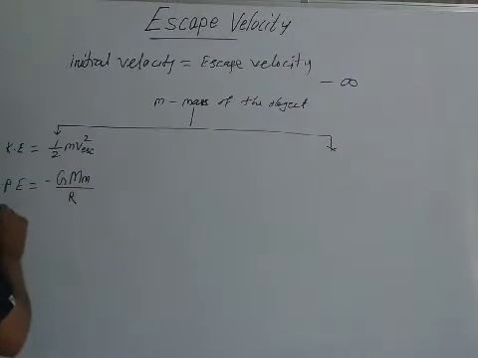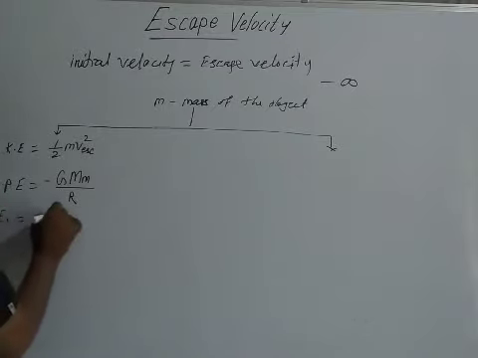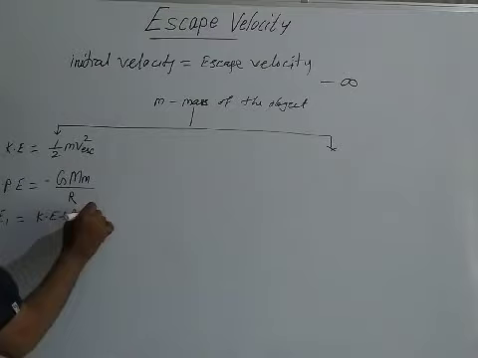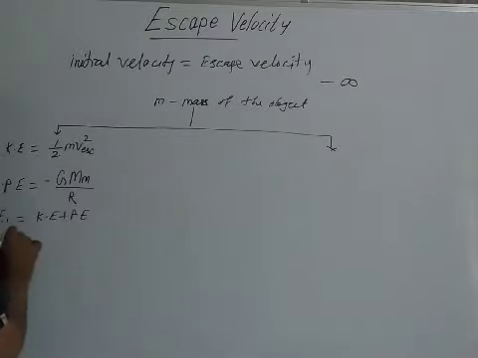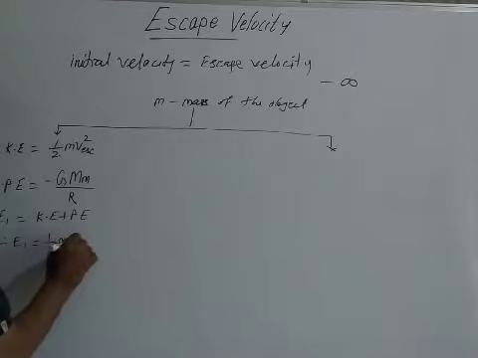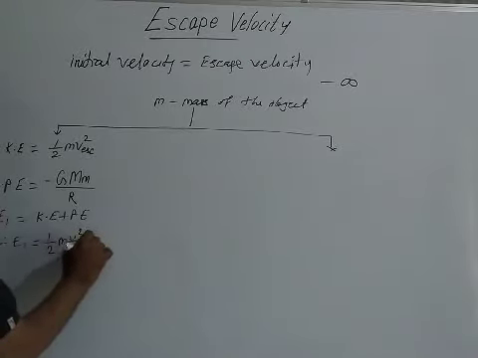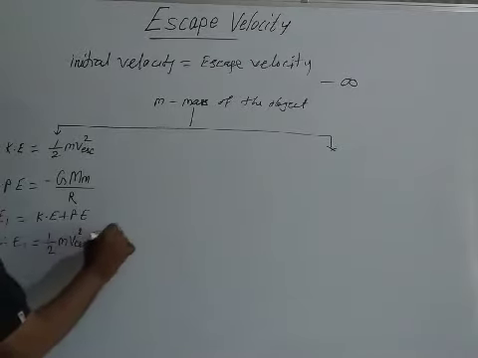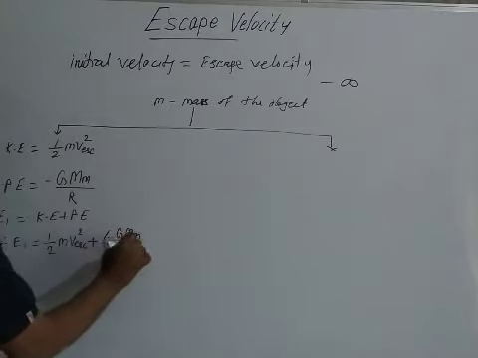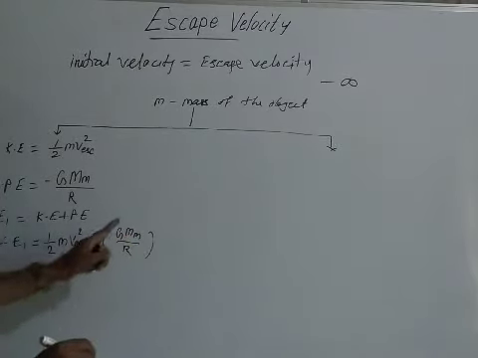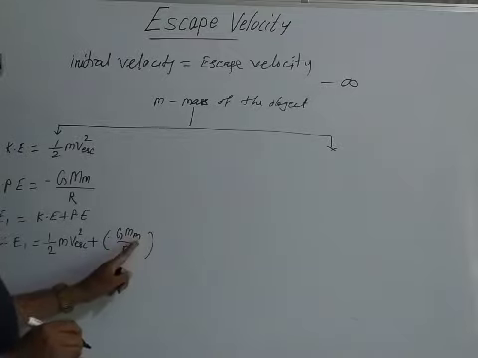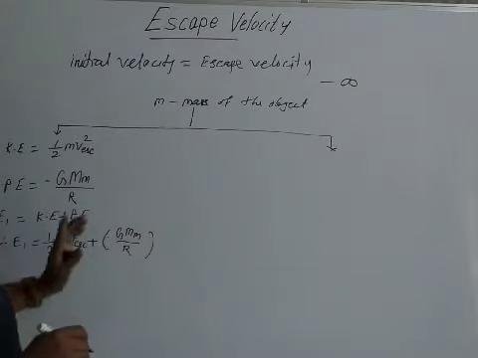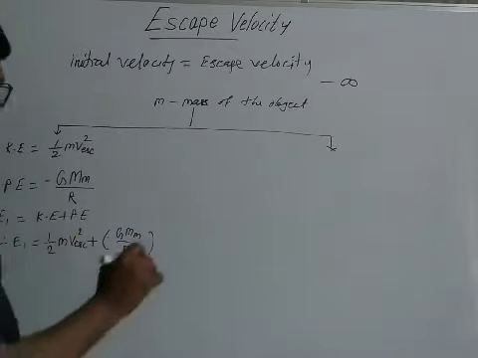The total amount of energy on the surface of earth, E1, is equal to kinetic energy plus potential energy. E1 is equal to half m v escape square plus minus GMm divided by r, where capital M is the mass of the earth, small m is the mass of the object, and r is the radius of the earth on the surface of the earth.